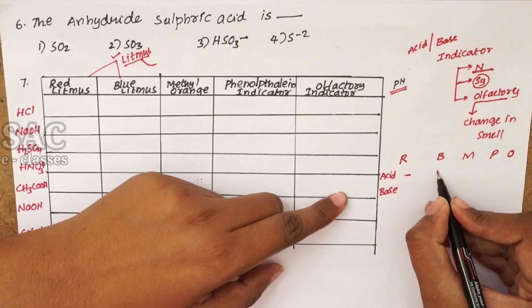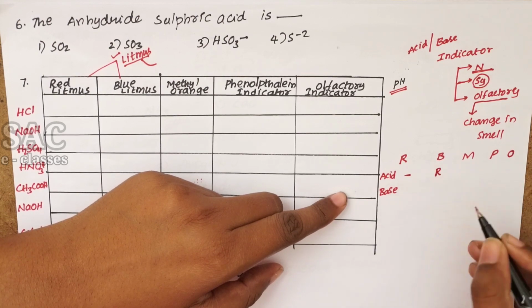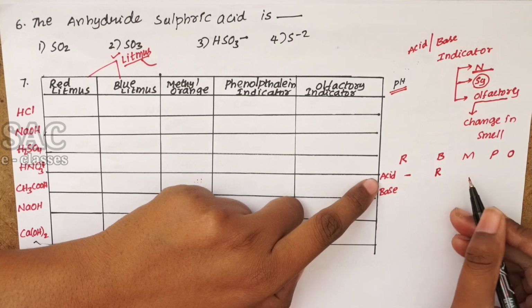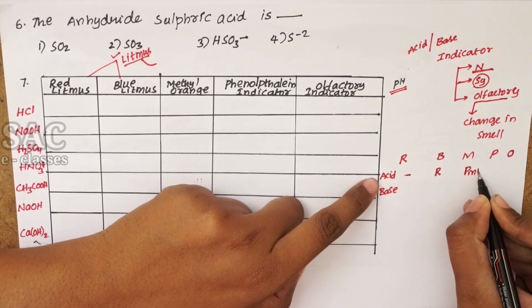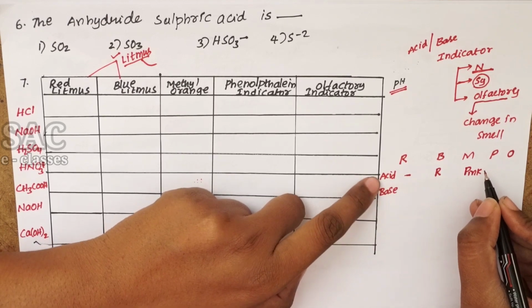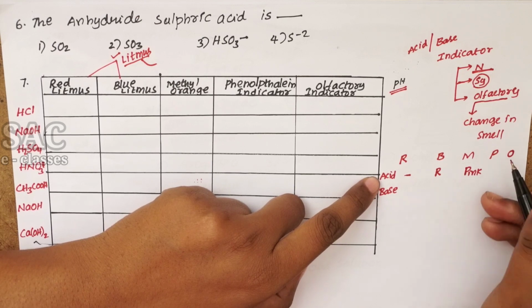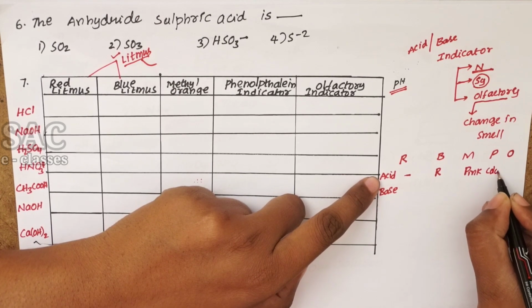But blue will change into red. Whenever you treat the acid with a methyl orange indicator, it converts into pink. Whenever you treat acid with the phenolphthalein indicator, it will be colorless.